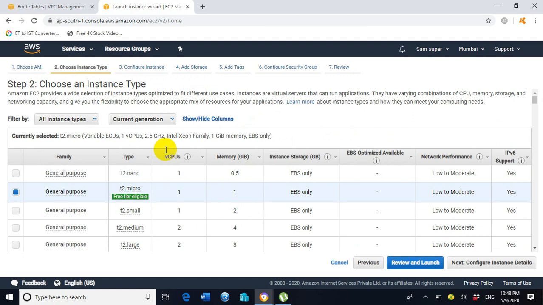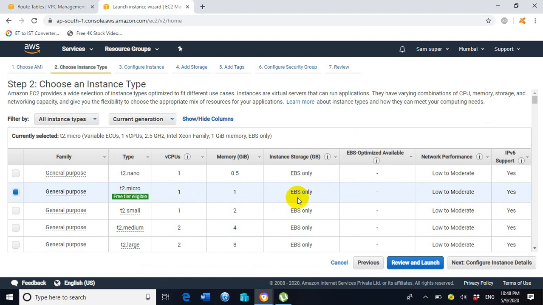Now we are redirected towards step number 2, choose an instance type. This step will show us the combination of the virtual hardware which will be utilized during the creation of the EC2 instance. For example, it is showing 1 virtual CPU, 1 gig of memory, and the instance storage is EBS only.